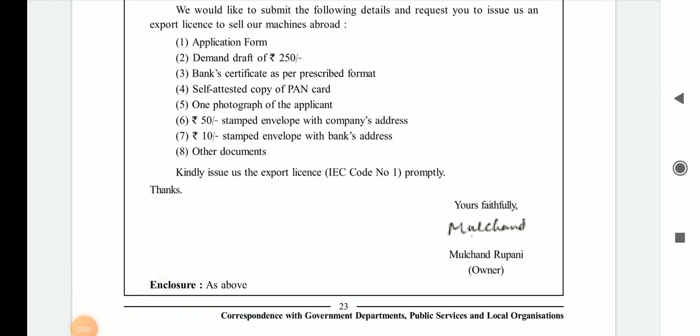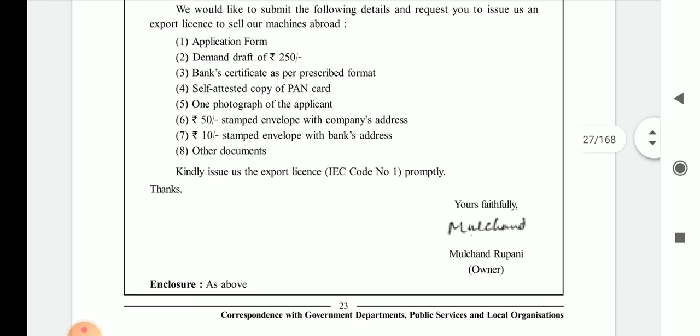Clear? So I request you all to kindly watch these videos again and again, and if you have any kind of doubt, then you can contact me, and you have to work very hard, as this situation is very critical at this time. And if you want to learn this type of letters very smoothly, at that time your continuous revision is necessary.